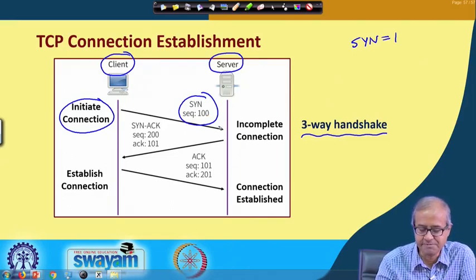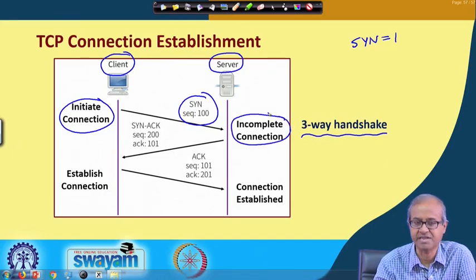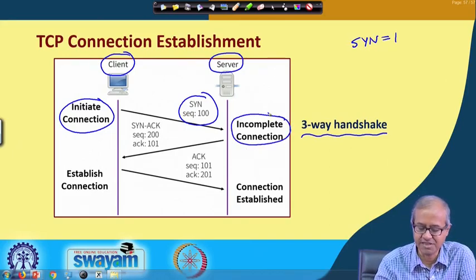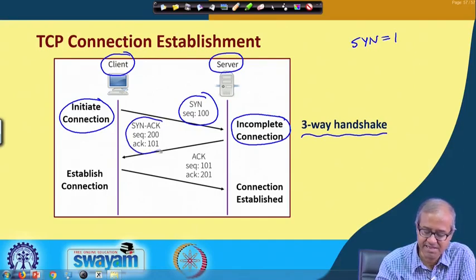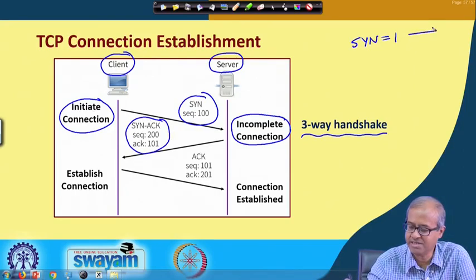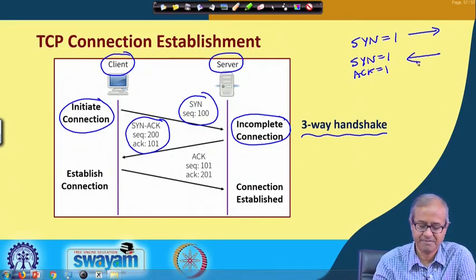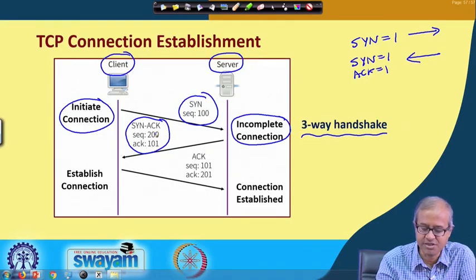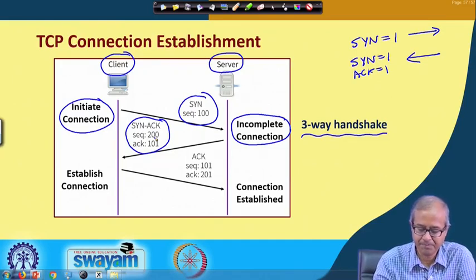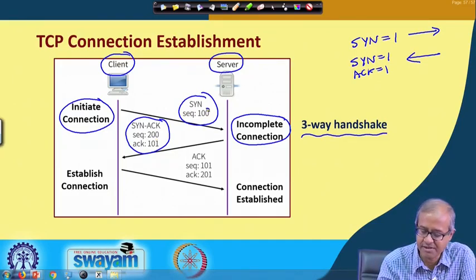When the server receives this initiate connection request, the connection is still not complete, this is an incomplete connection. The server responds by sending a SYN ACK packet. This is going in this direction. SYN ACK means SYN is 1 and ACK is also 1, both these flags are 1. Here the sequence number from the server to the client side, let us say, is 200, and the received sequence number was 100. So, now this acknowledgement number will be 101, the next one.